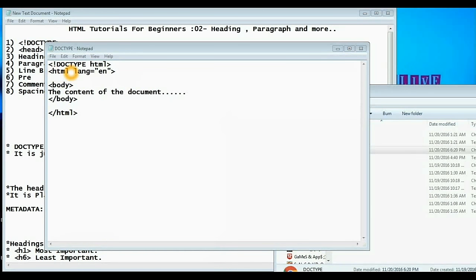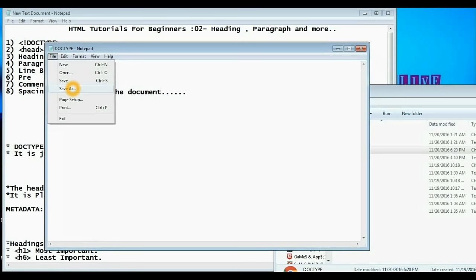Next line with the HTML tag, in which you have a language attribute. We use the language attribute to declare the language of our page. Here we have the value as EN, which stands for English. For every language there is a unique ISO code. And the rest we have the body, the content, the closing body tag and HTML.